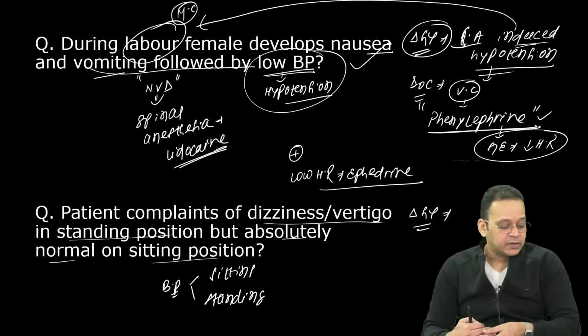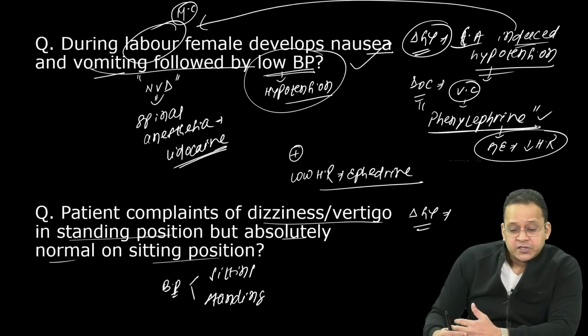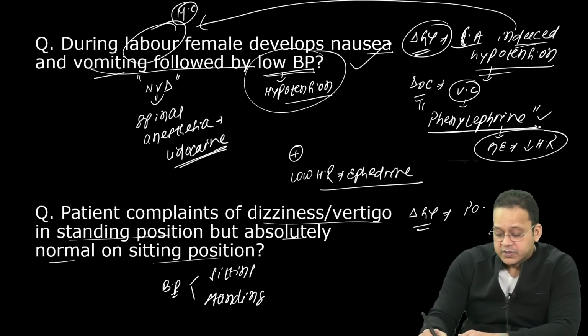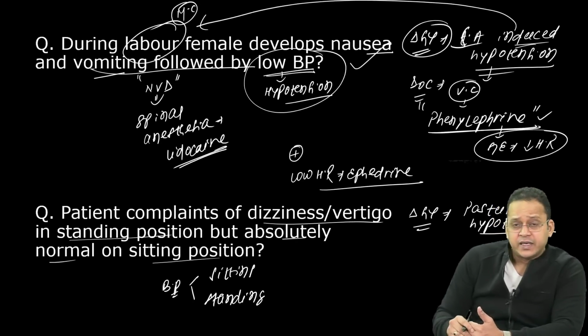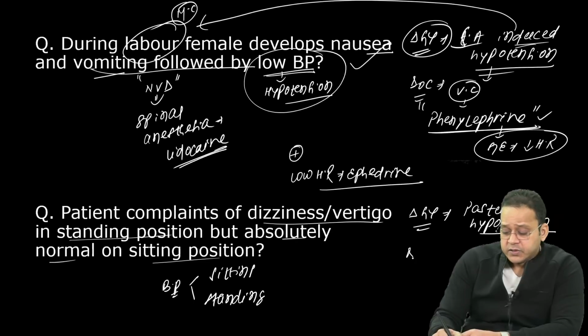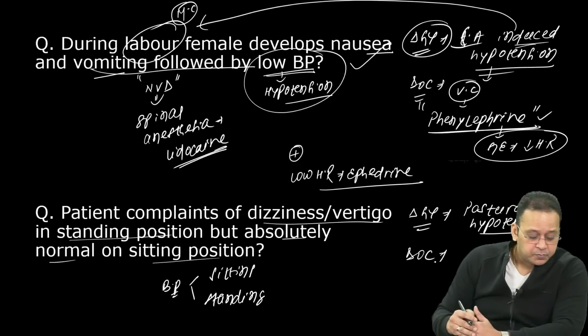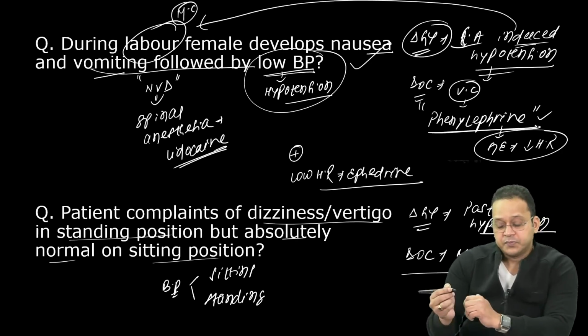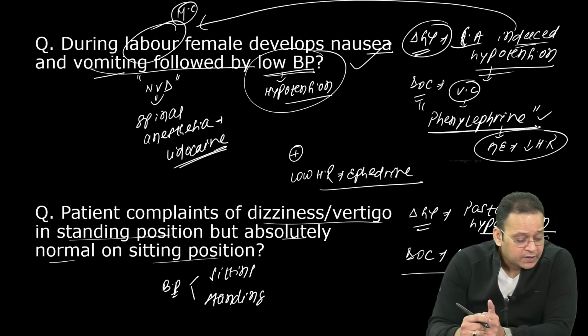Excellent. Most of you have given the right answer. You'll measure the blood pressure while sitting and standing. You'll find a difference. And excellent. The diagnosis is postural hypotension. And whenever you have a case of postural hypotension, what is the drug of choice for postural hypotension? Excellent, guys. The drug of choice is midodrine for postural hypotension. This has been asked.